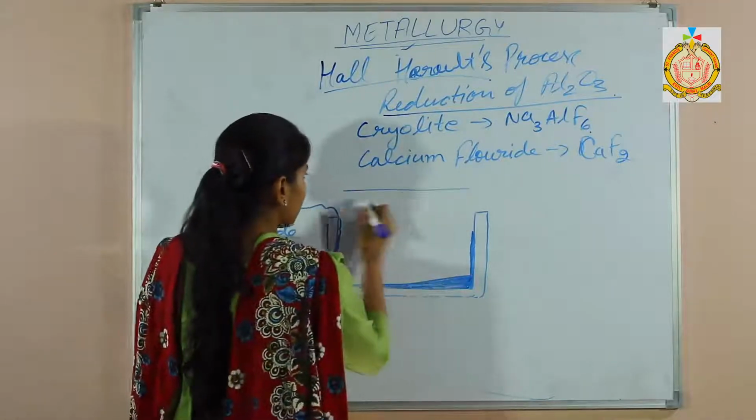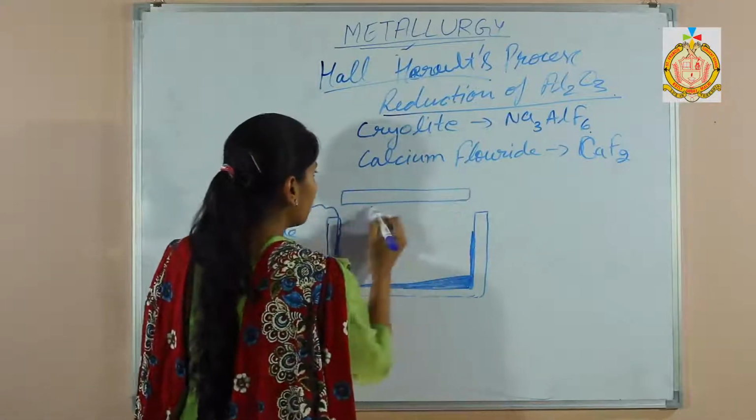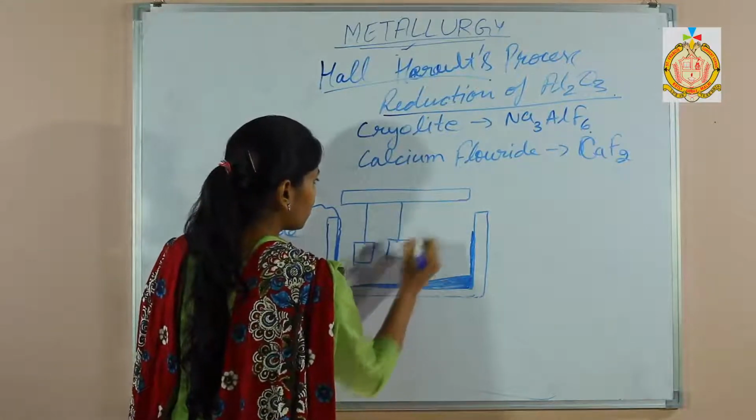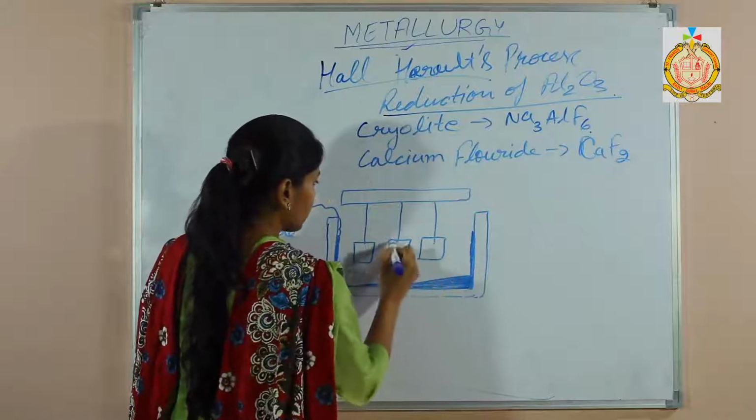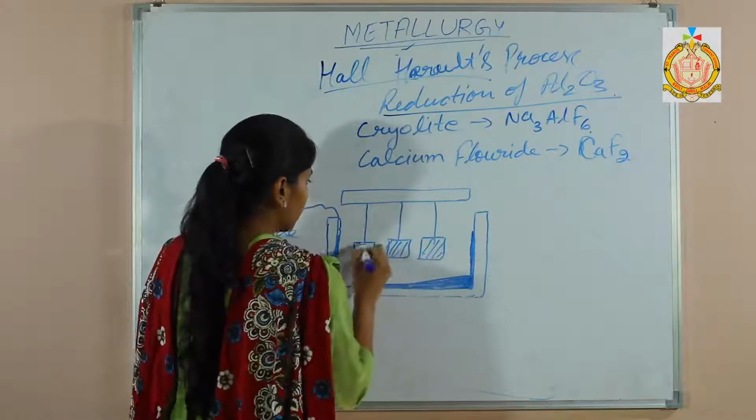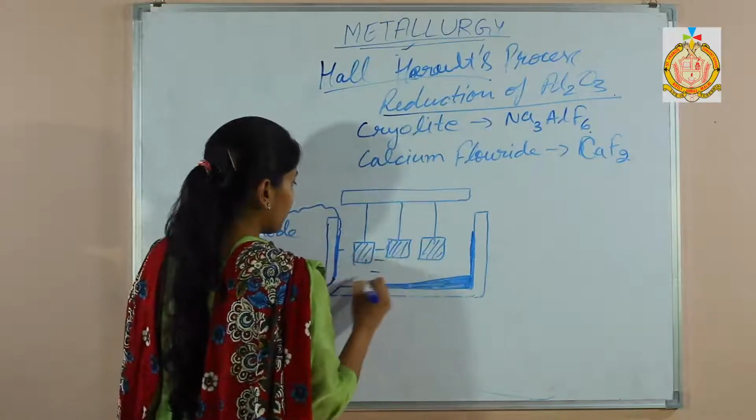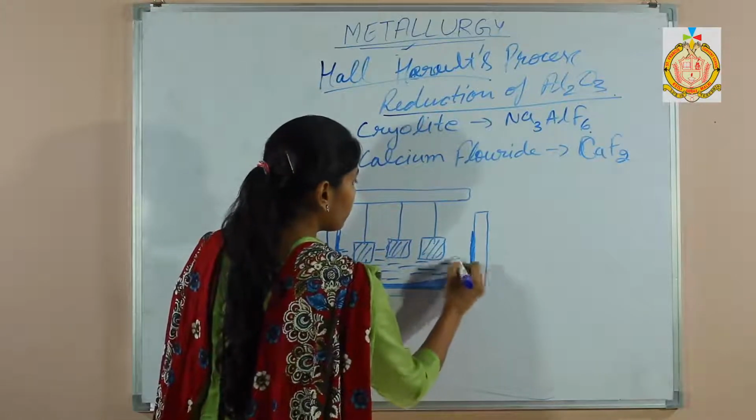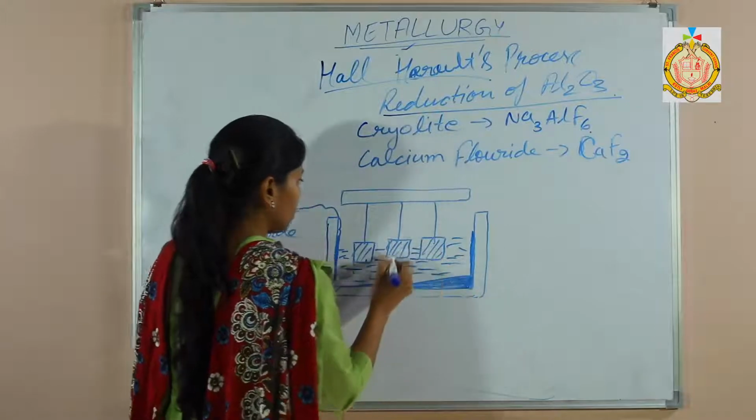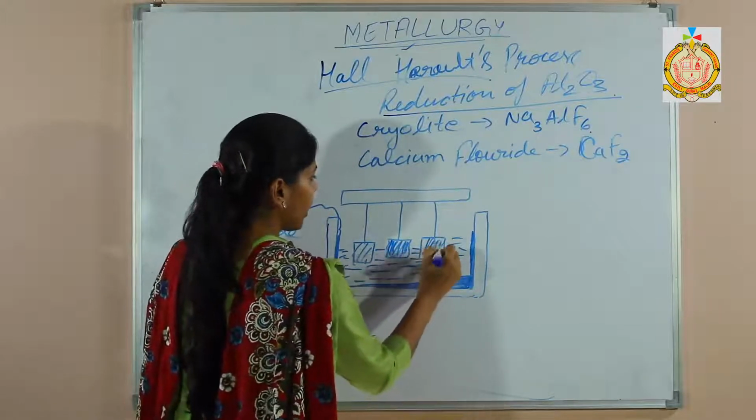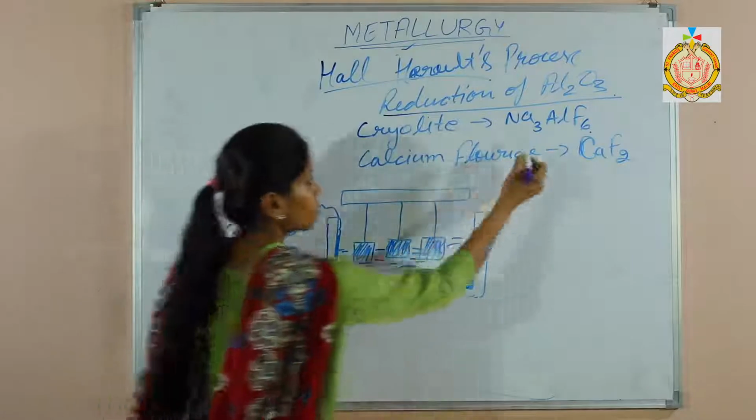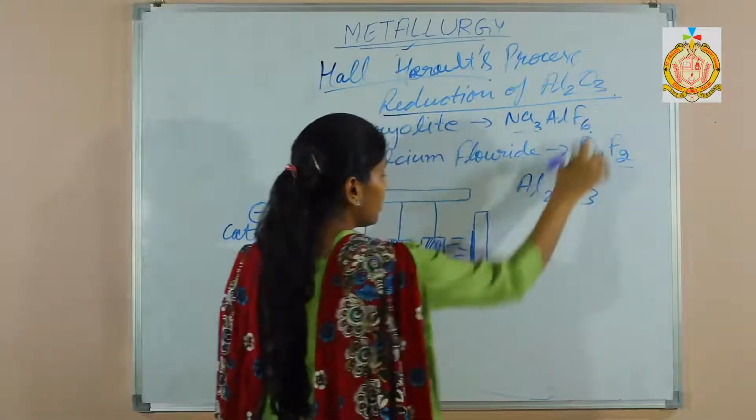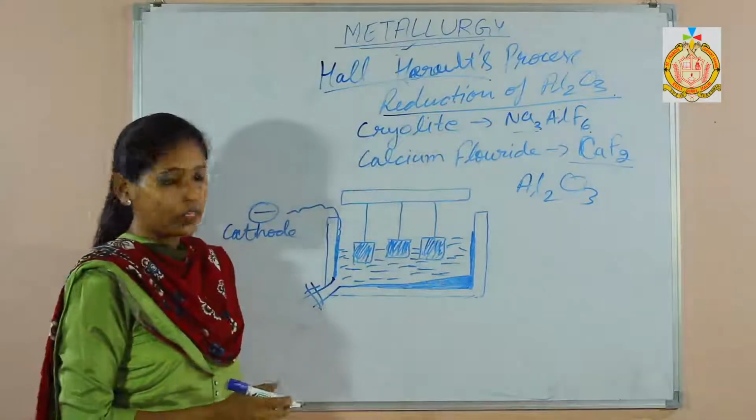This is attached to the negative terminal of the battery and it will act as cathode. And there is an anode. The anode is made of graphite, which means made of carbon. And what will be in the electrolyte? It will be aluminium oxide and the two more substances. These three are in the electrolyte.